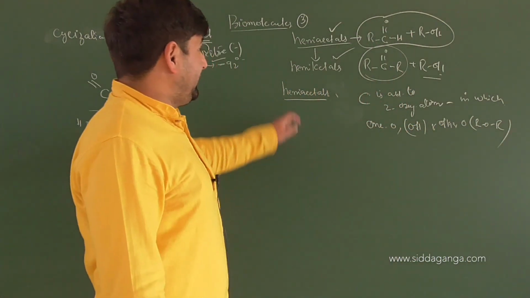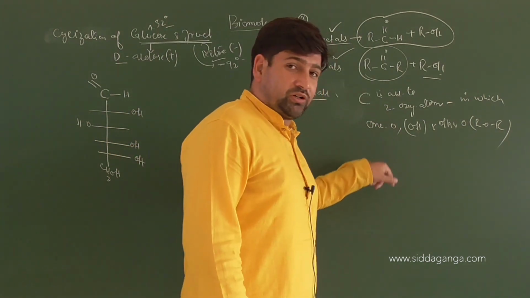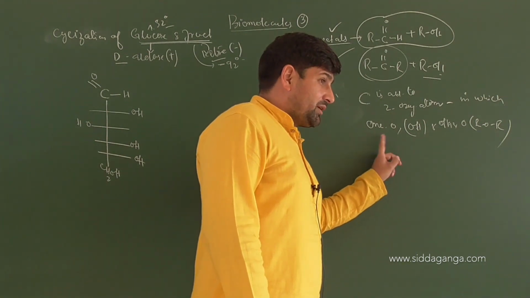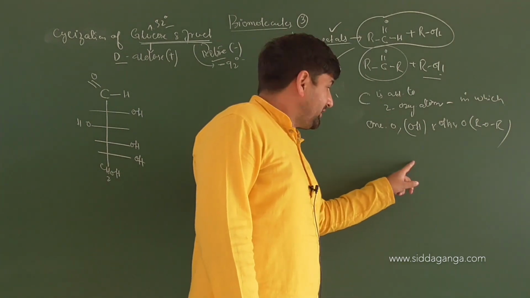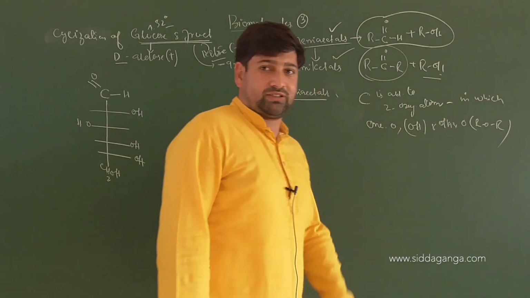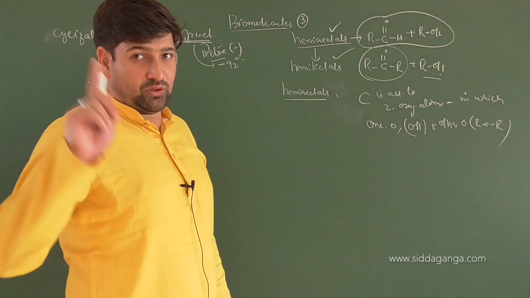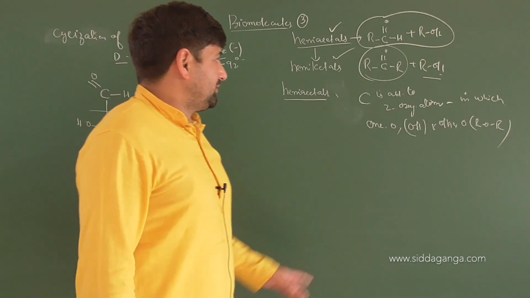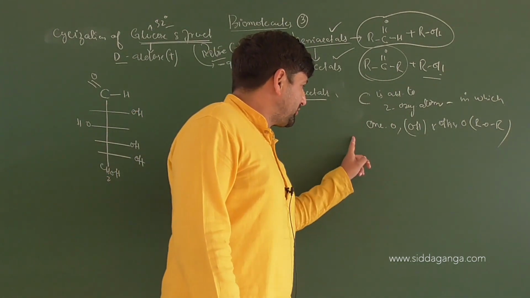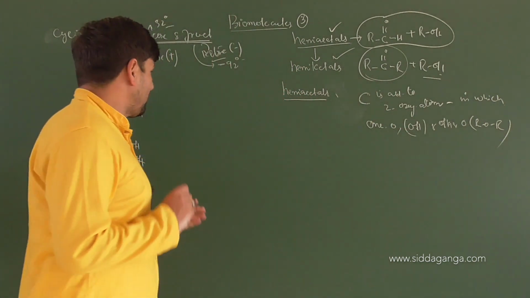And hemiketal will be when we have carbon attached to two oxygens, one is an ether linkage and one is our OH, but there is a ketone formation around the carbon atom itself. So the ROR link, that is ether link, will be there. So we have R C R which is linked to OR, then which is linked to OH, we will have hemiketal formation here.